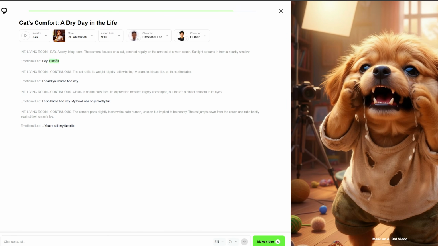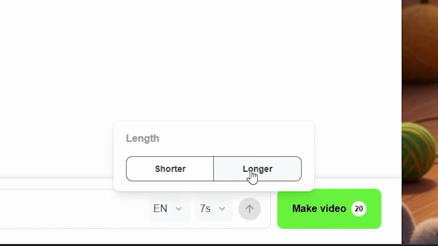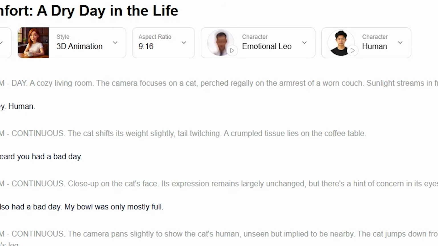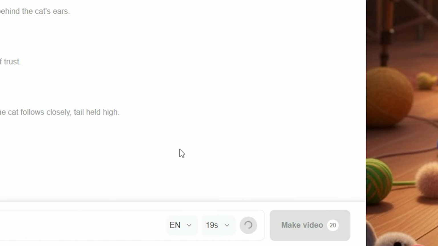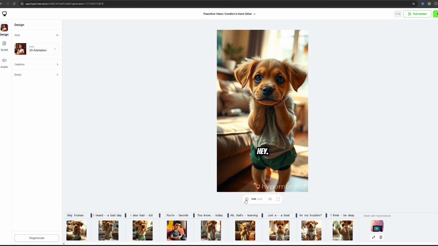Don't panic. You can also edit the script as you can see here. You can also change the length of the video to make it longer. Up at the top, you can change your aspect ratio and then click on Make Video. Now you can see it generates the character with different scenes, a voiceover, and animated captions.